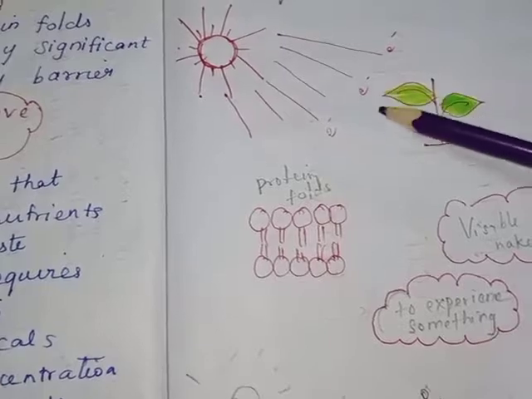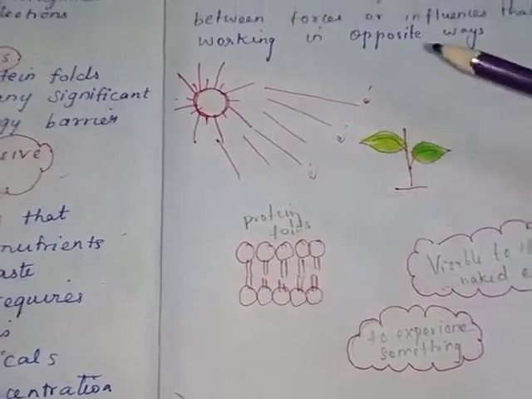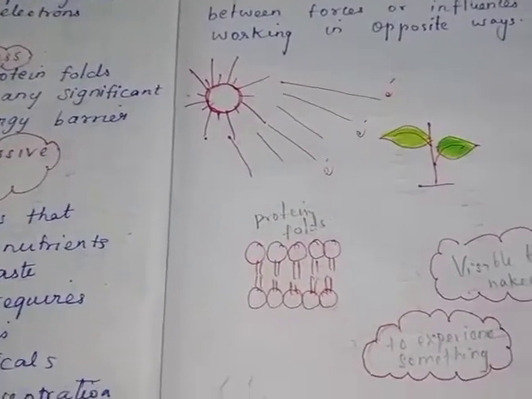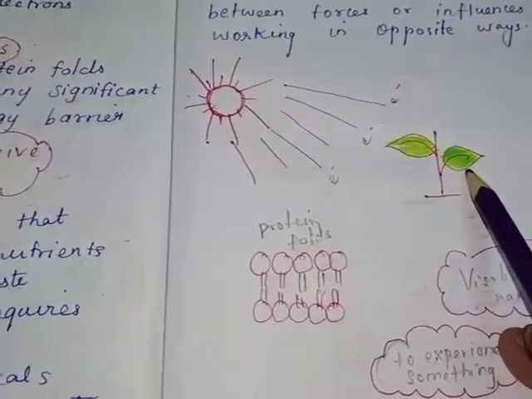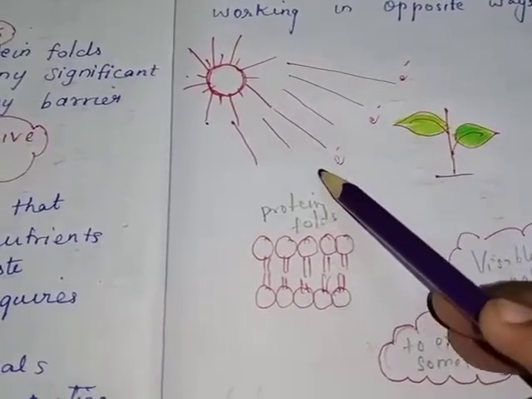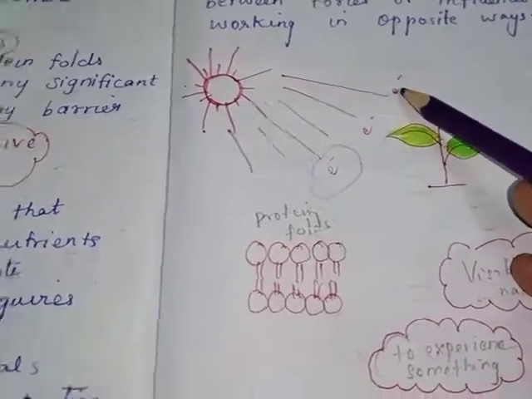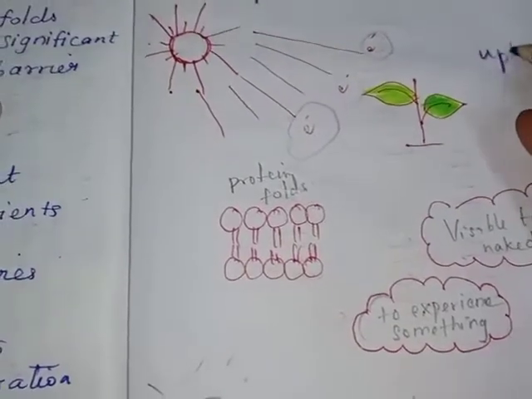Photosynthesis is done in the green leaves, right? Photo means light, synthesis means to build. It builds something, food material. So the light absorbed in photosynthesis is used to lift the electrons. This is called the uphill process.